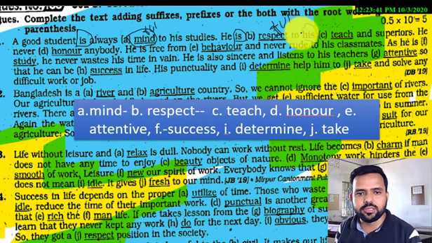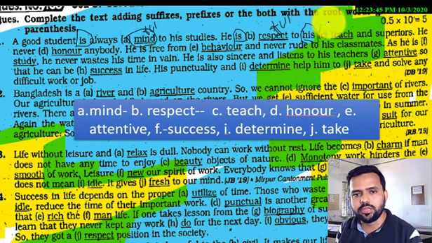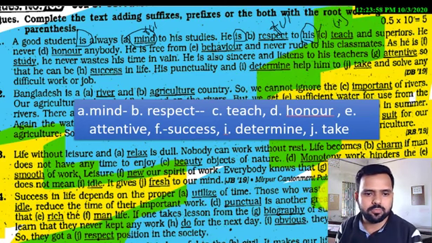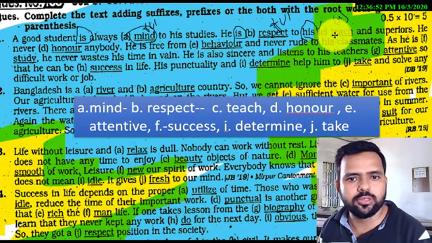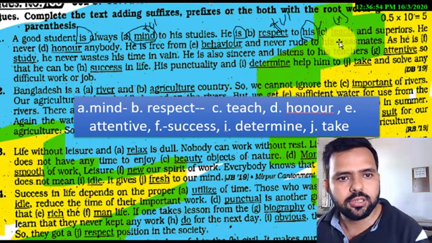Then this is a possessive pronoun, right? After a possessive pronoun, you can use a noun. So here we see the word is teach.